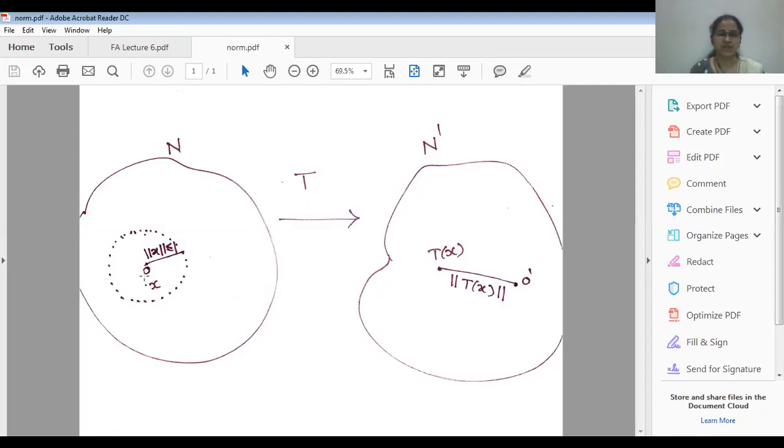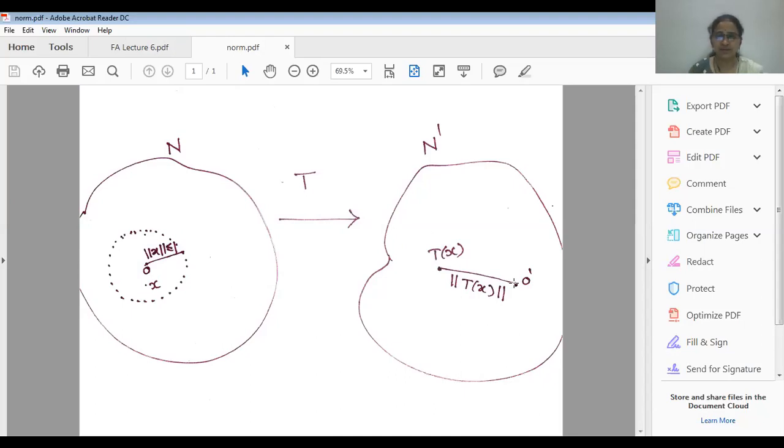Suppose there are infinitely many points, say x1, x2, and so on. Then what about their T images? The T images will be somewhere, Tx1, Tx2, Tx3, and so on. Then we have to find the distance of all those vectors Tx1, Tx2, Tx3, and so on from the origin.